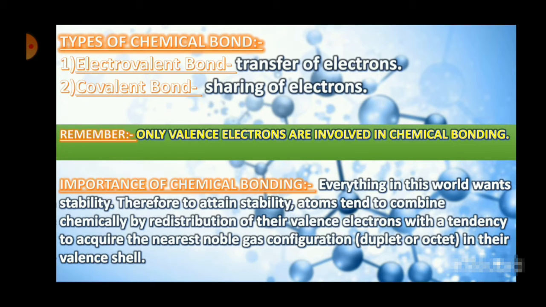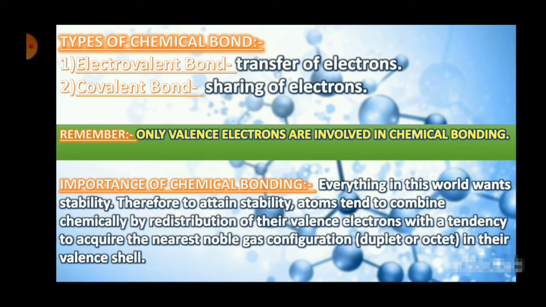Why noble gas configuration? You have heard of electronic configuration. Now, all the noble gases have 8 electrons in their outermost shell, their valence shell. So the other atoms also want to be like them. The other atoms also want to attain 8 electrons in their outermost shell. This is why we say they want to attain the nearest noble gas configuration in their valence shell.